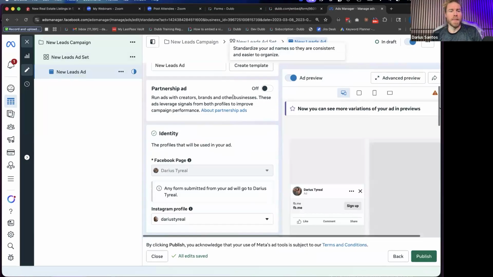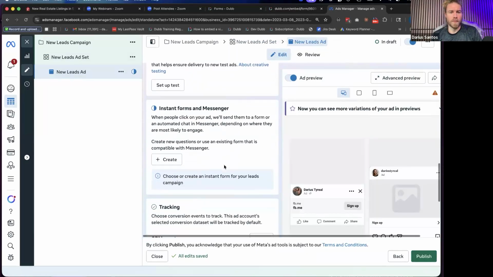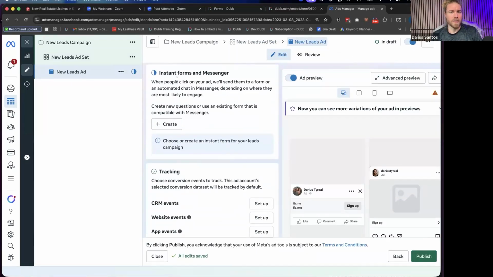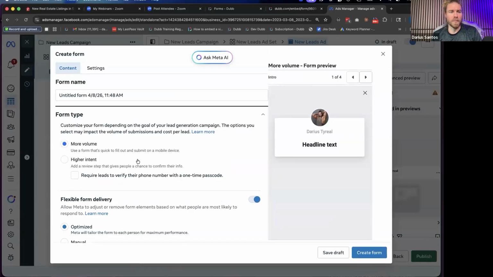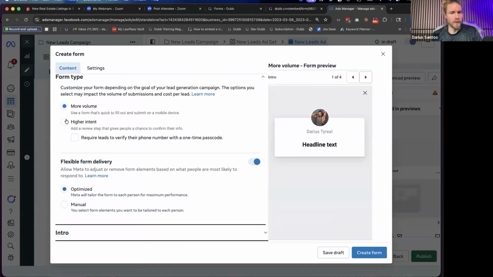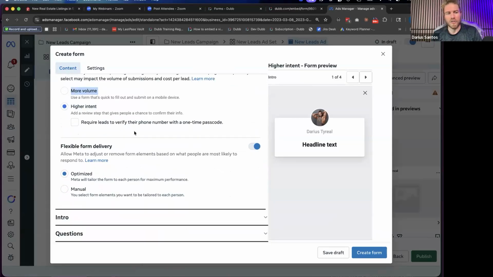There we go. And then in the actual form, right here, instant forms and Messenger, because that's the option we chose. When I go to create, this is important. I usually choose higher intent. I don't want bogus, crazy tire kickers. They'll give you cheaper ones, but the lead quality is poor. So I always recommend a higher intent.